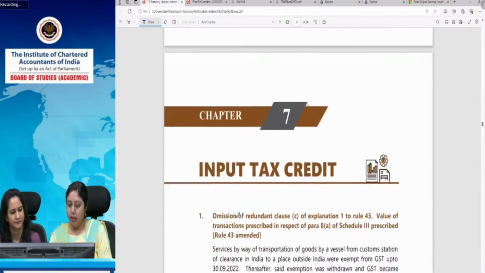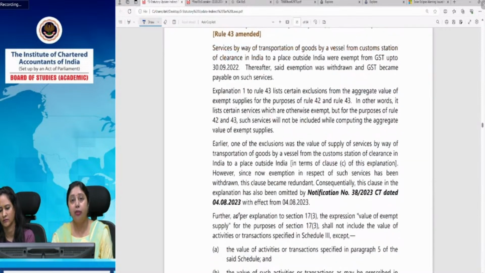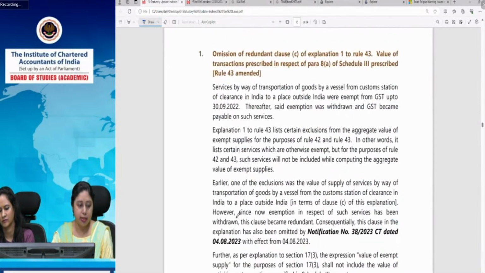Okay. Now we come to the next, which is input tax credit. In case of input tax credit, we have a definition of exempt supply, or value of exempt supply. Though we have a definition for exempt supply separately also, we have some queries also. Let me finish some of the concepts so that we cover some major amendments today. I want to finish till refunds at least, so that the significant amendments, or the amendments where students generally find problems, get covered. So we'll try to take your doubts at the end.